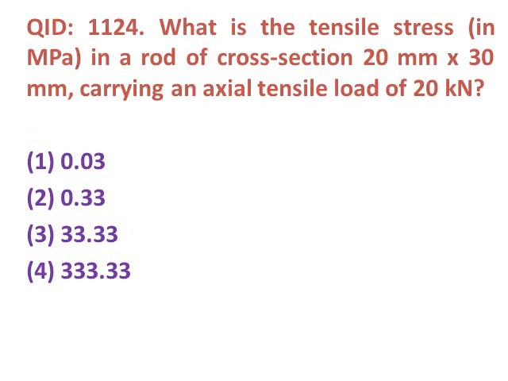Next question. What is the tensile stress in megapascal in a rod of cross section 20 mm by 30 mm carrying an axial tensile load of 20 kilonewton? Options are first 0.03, second 0.33, third 33.33, fourth 333.33. So the simple formula we have to use here, P upon A. The 20 kilonewton upon 20 into 30 mm. So we got the answer in megapascal, which is 33.33.